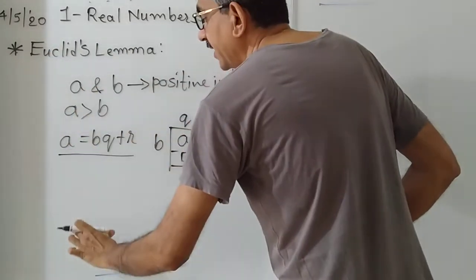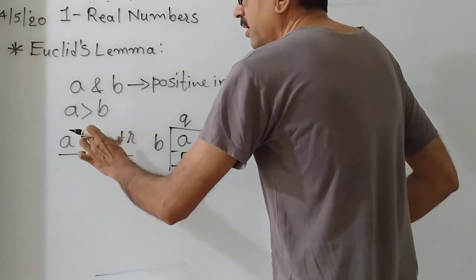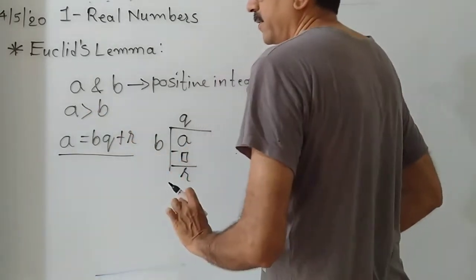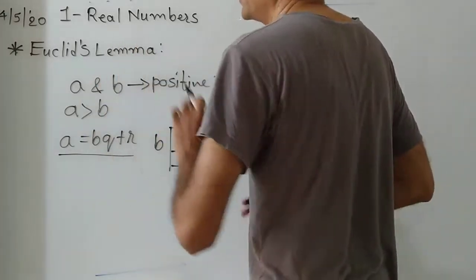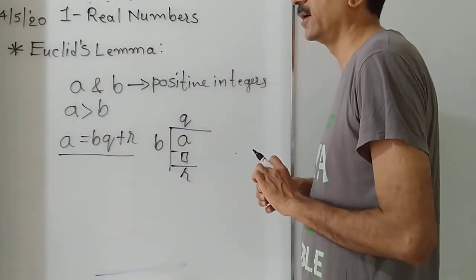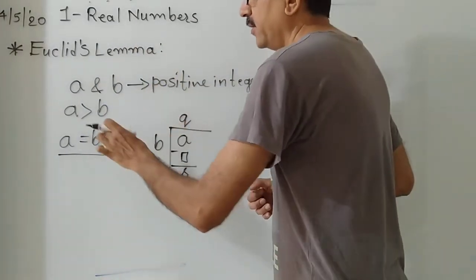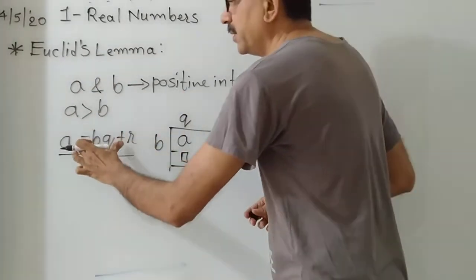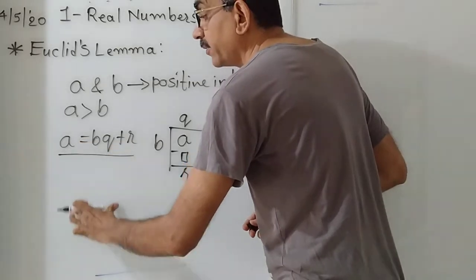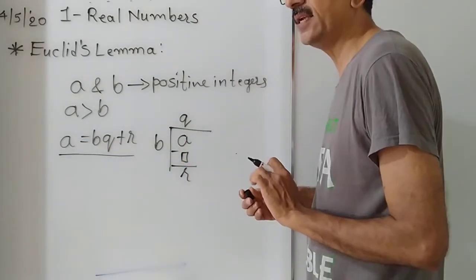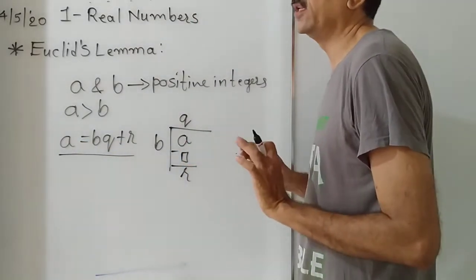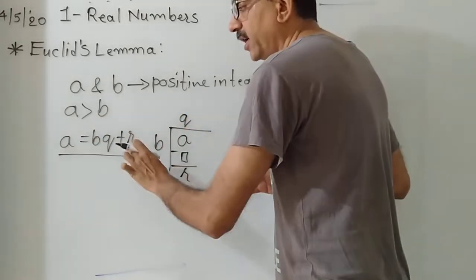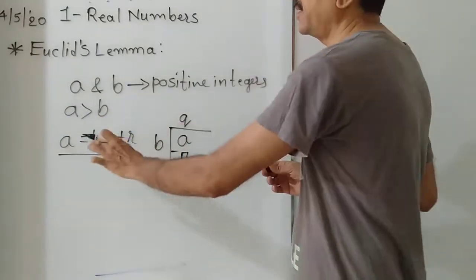And when we carry out some process or steps, then it is said to be an algorithm. When we use this lemma to find HCF, we have to repeat such a step several times. Then it is said to be an algorithm. This much is only the lemma. Okay, this is a principle.